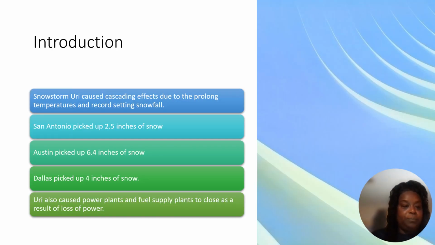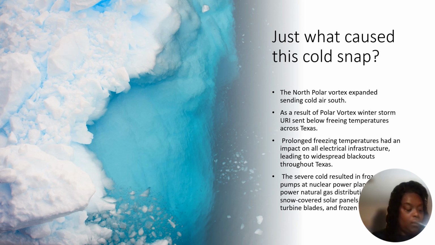My introduction. Snowstorm Uri caused cascading effects due to the prolonged temperatures and record-setting snowfall. San Antonio picked up about 2.5 inches of snow. Austin picked up 6.4 inches of snow. And Dallas, surprisingly, picked up 4 inches of snow. Uri also caused power plants and fuel supply plants to close as a result of power loss.